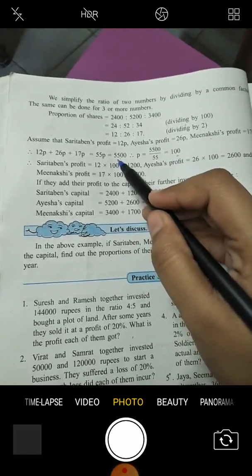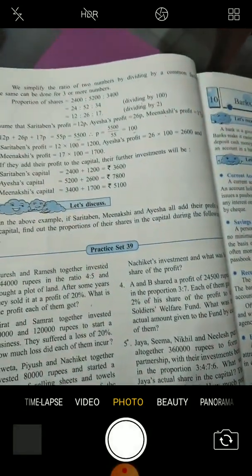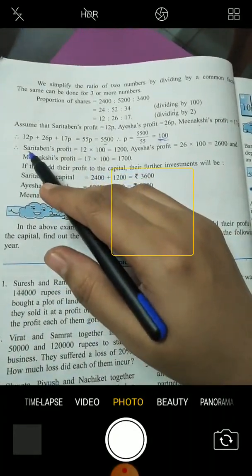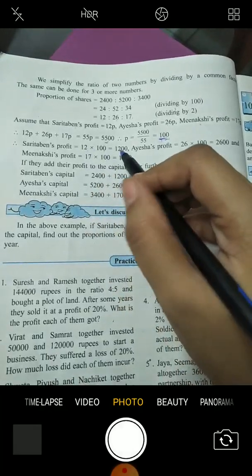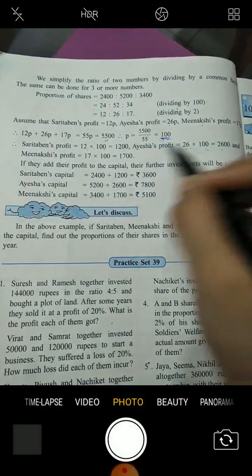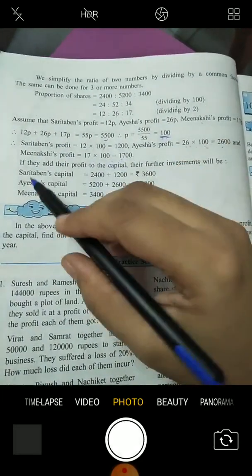Why p? Why 5,500? Because we got 5,500 as the total profit. So we got the answer p equals 100. So Saritaben's profit 12p means 12 into 100, 1,200. Aisha's profit 26 into 100, 2,600, and Meenakshi's profit 17 into 100 equals 1,700.